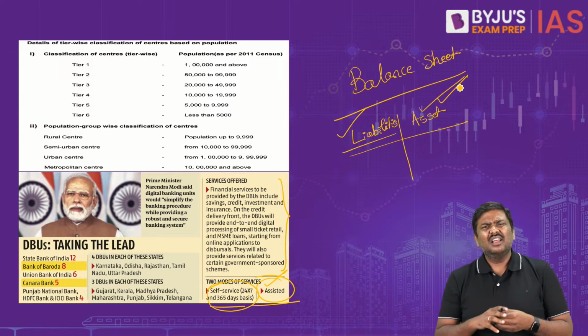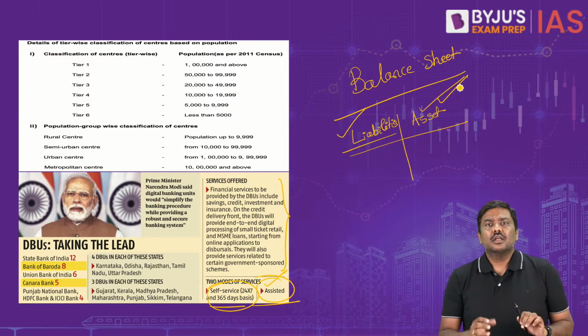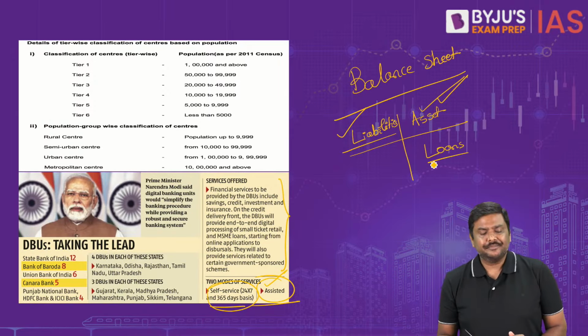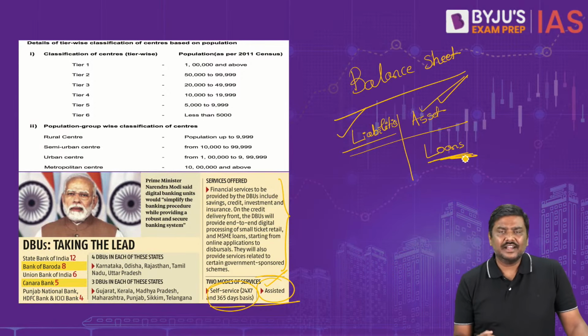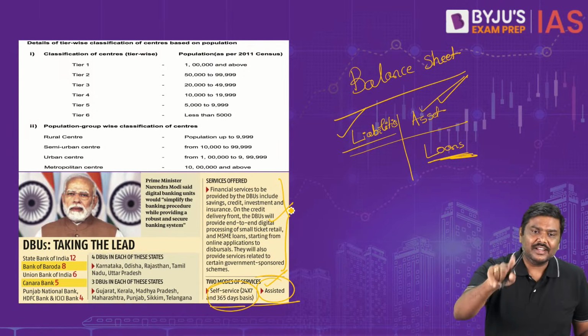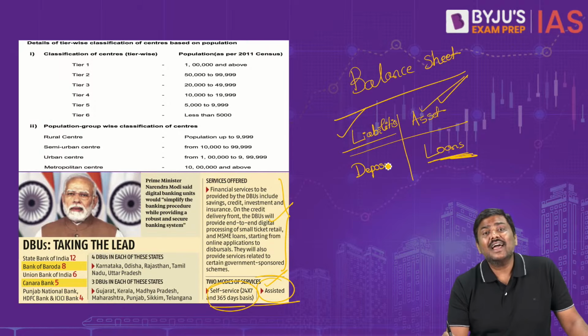For example, I will give you two examples more than sufficient to understand it. Can I simply say the loans are nothing but the asset side? Think of it. Loans, right, are nothing but the asset side. So credit related services will be provided in the DBU. Collection of deposits. Deposits are liabilities.